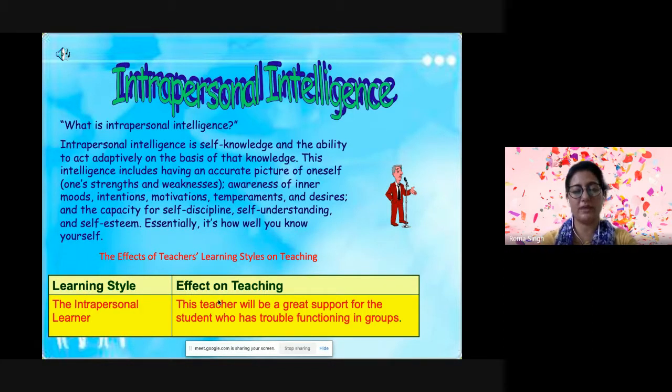So introspection and self reflection are the strengths of this kind of people, and the characteristics is they are able to analyze their strengths and weaknesses. They enjoy analyzing theories and ideas. They have excellent self awareness. They understand the basis for his or her own motivations and feelings.